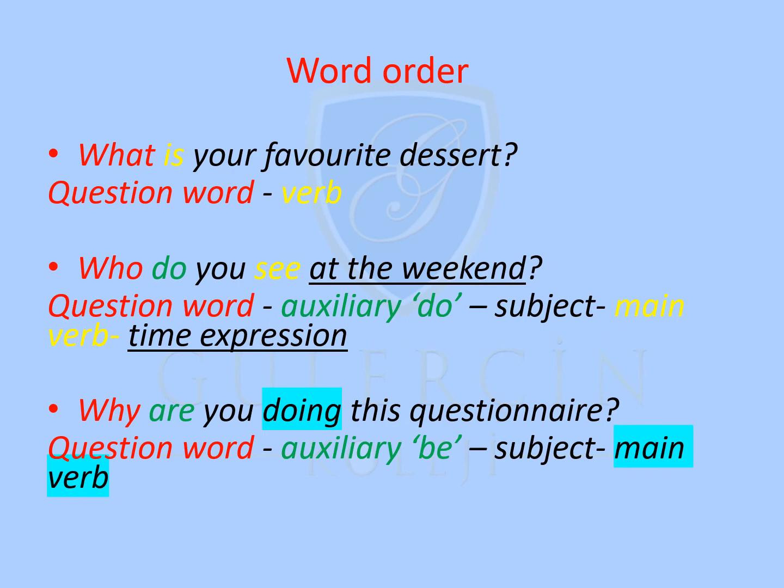What about the word order that we use in the questions? Let's take them one by one. What is your favorite dessert? So what is the question word here? Is the verb. Second question, who do you see at the weekend? Who is the question word. Do is the auxiliary. You is the subject. See is the main verb. And at the weekend, the time expression.